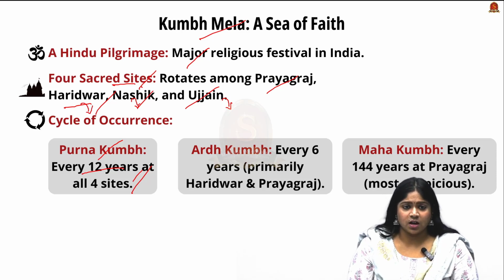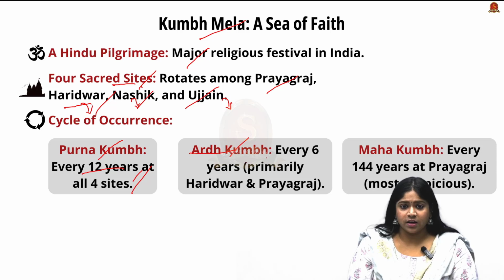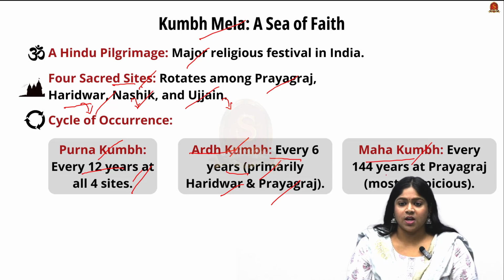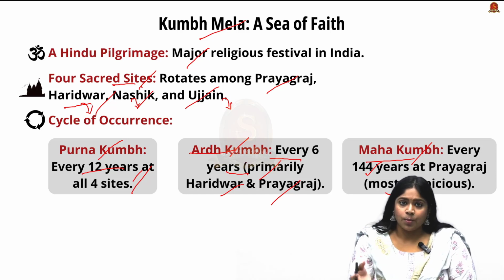The next occurrence of Kumbh Mela would be the Ardh Kumbh Mela, which is known as the half Kumbh Mela, where it happens every 6 years, primarily in Haridwar and Prayagraj. And the most important and the most auspicious one, the Maha Kumbh Mela, happens every 144 years at Prayagraj, which is the most important one, after the Purna Kumbh Mela.